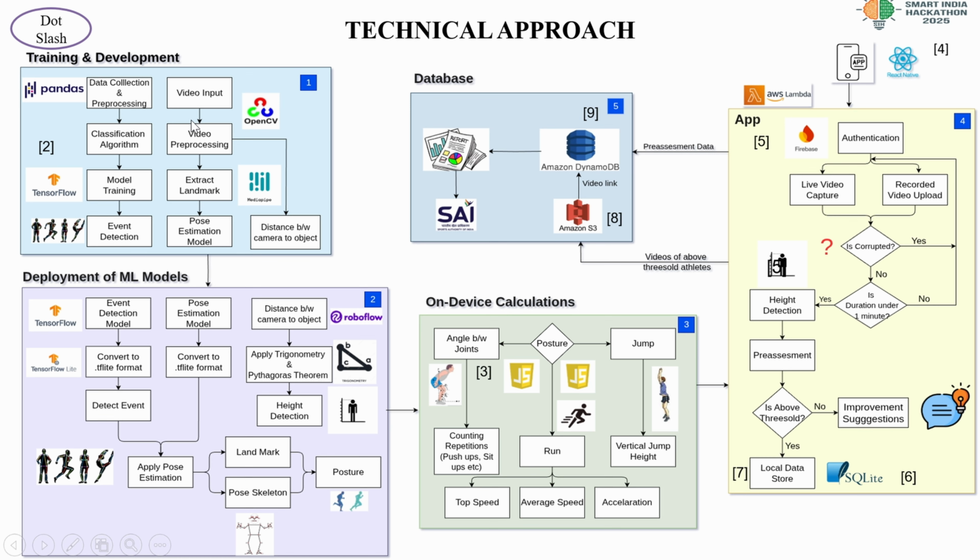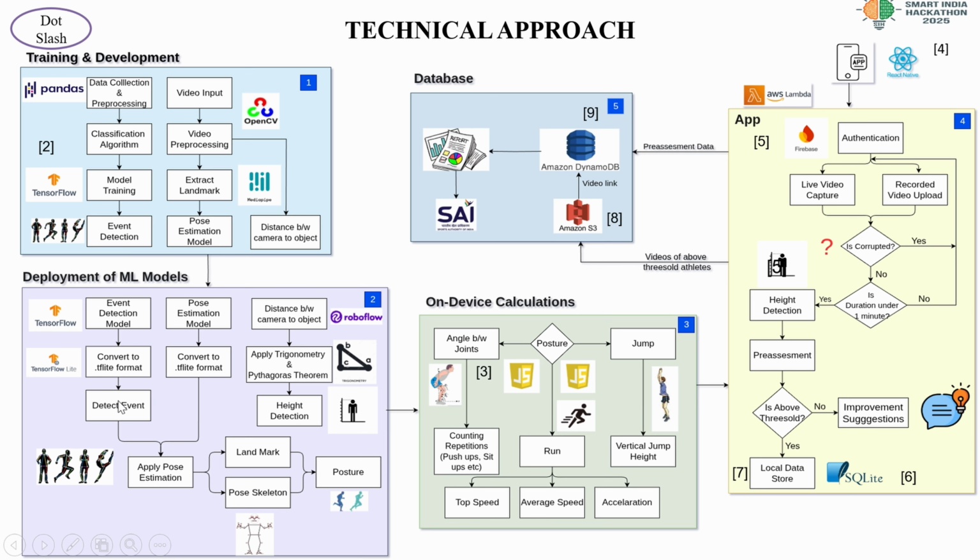In parallel, from the video input, the video pre-processing will be done by OpenCV, and we extract the body landmarks of the athlete using MediaPipe to get the fine-tuned pose estimation model. From the video pre-processing, we calculate the distance between camera and object. Now coming to the deployment of ML models, we are getting two ML models and we have converted them into .tflite format, which is nothing but the TensorFlow Lite format, which is used for deployment of machine learning models.